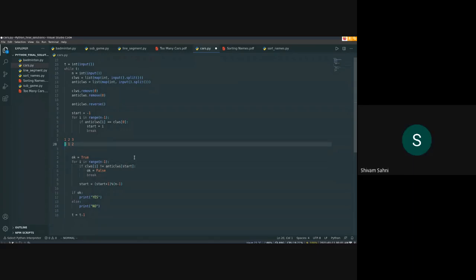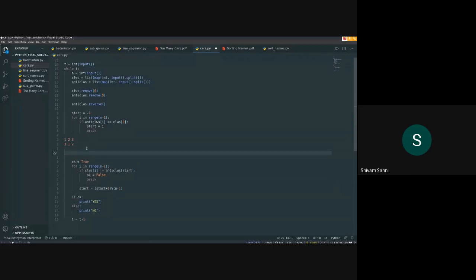Okay. So you see the statement start is equal to start plus 1 mod n minus 1, the 29th line. This mod operation allows us to go back to the start. You know what a mod does, right? It will return the remainder.